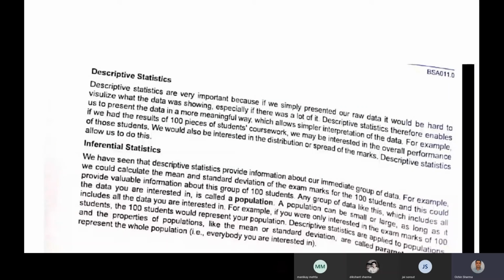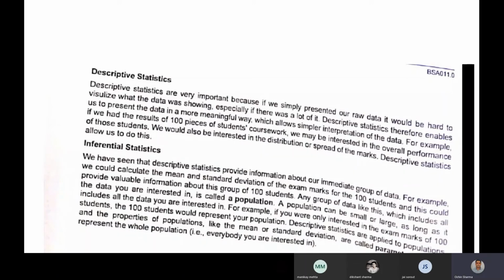For example, if we had the results of 100 students' coursework or semester-end results, we may be interested in the overall performance of those students. We would also be interested in the distribution or spread of marks. Based on their marks in a particular subject, we can say that this number of students are getting A grade and this number are getting B grade, rather than seeing all the textual information. By visualizing graphs and charts, we can grasp this existing knowledge more quickly and more informatively.